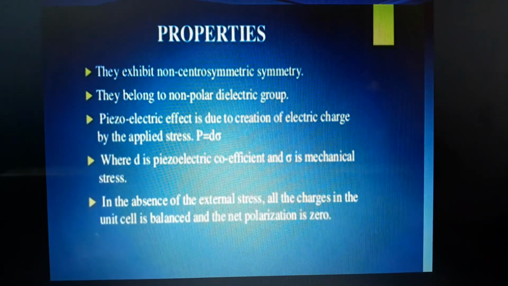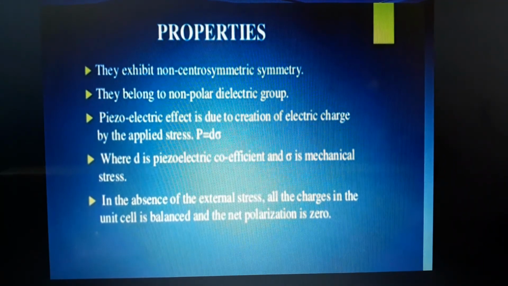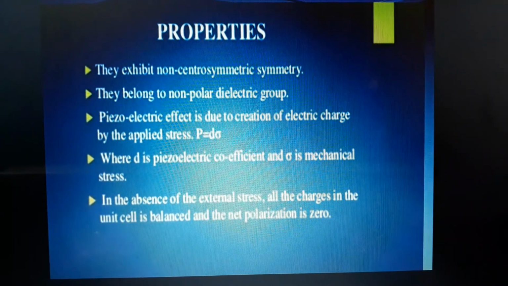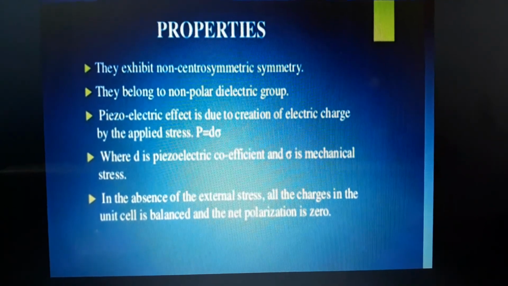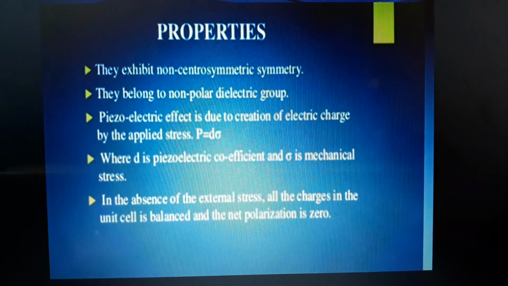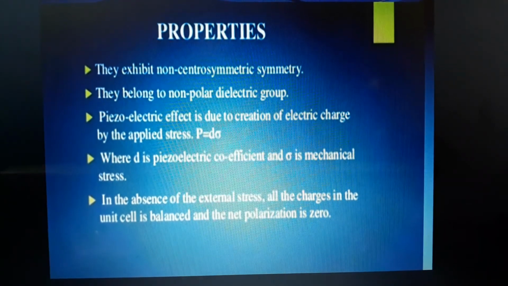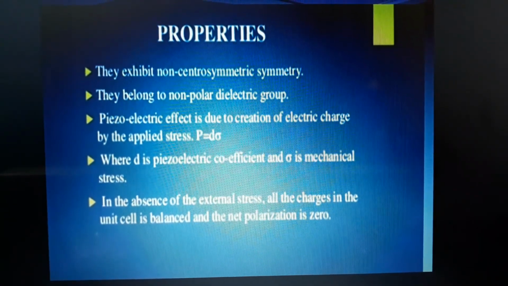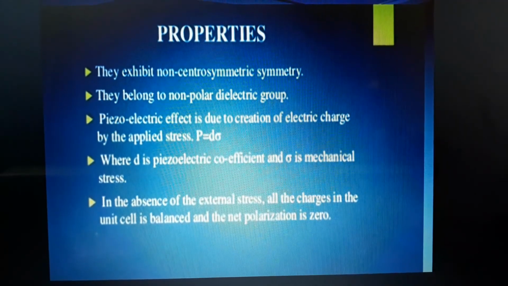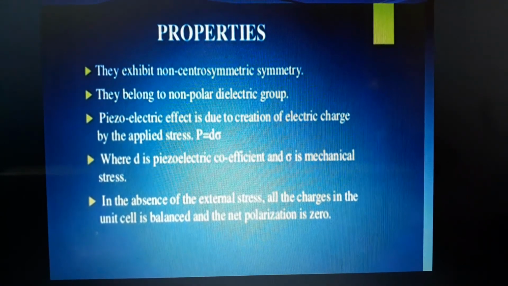The piezoelectric effect is due to the creation of electric charge by applied stress, that is, P equals d times sigma, where d is the piezoelectric coefficient and sigma is the mechanical stress. The product of this piezoelectric coefficient and mechanical stress leads to the piezoelectric polarization.